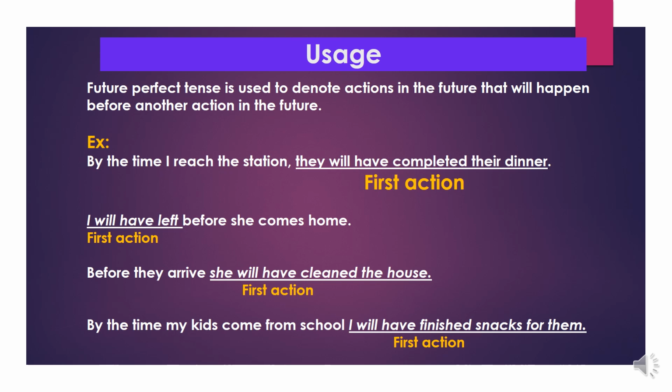In future perfect tense, we use the subject plus will have or shall have, then V3 plus object. In all perfect tenses, we use have plus V3.